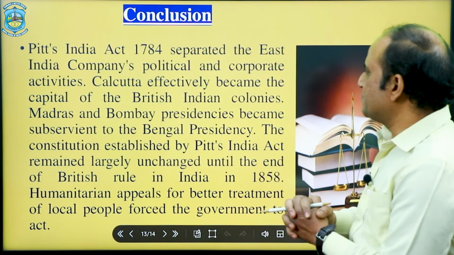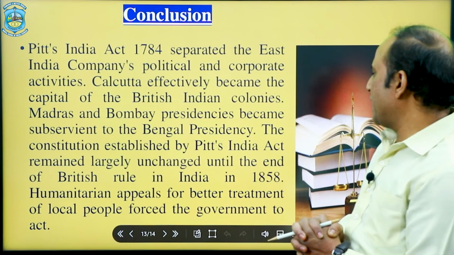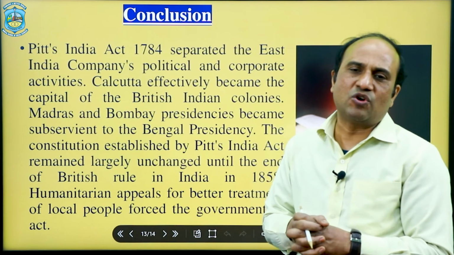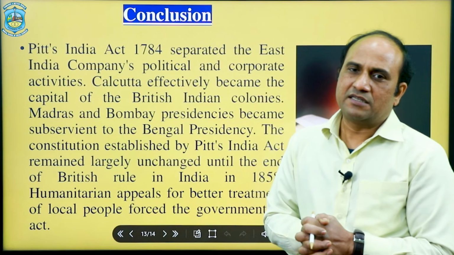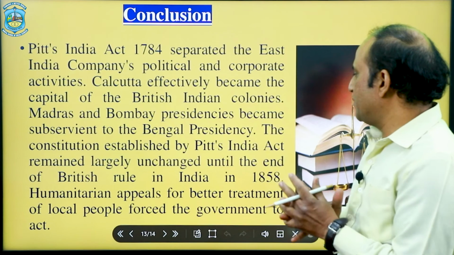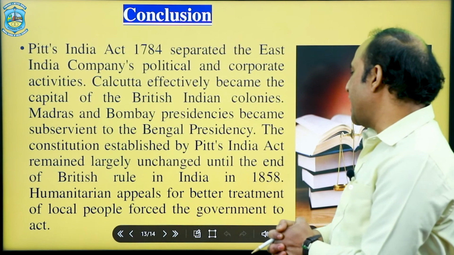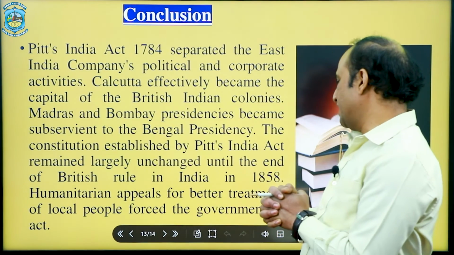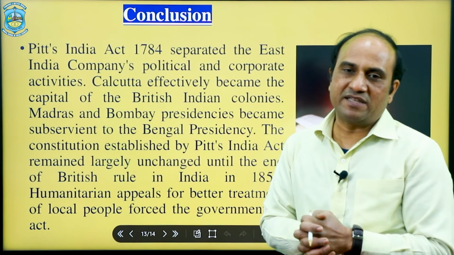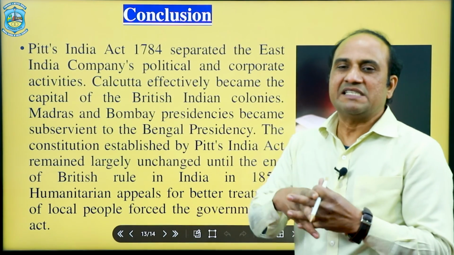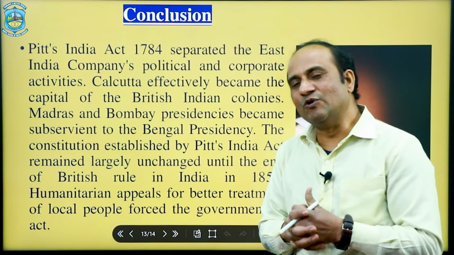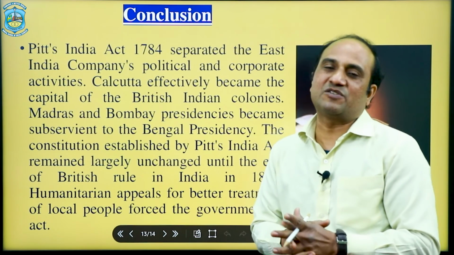Madras and Bombay presidencies became subservient to the Bengal presidency; these two presidencies came directly under the control of Calcutta. The constitution established by Pitt's India Act remained largely unchanged until the end of the Company's rule in India in 1858. All these enactments carried out in 1784 were sustained up to 1858, up to the new constitution, the new enactment.